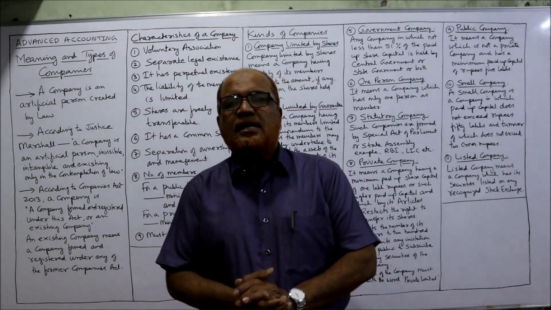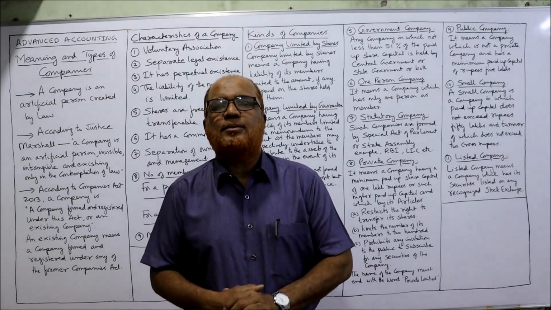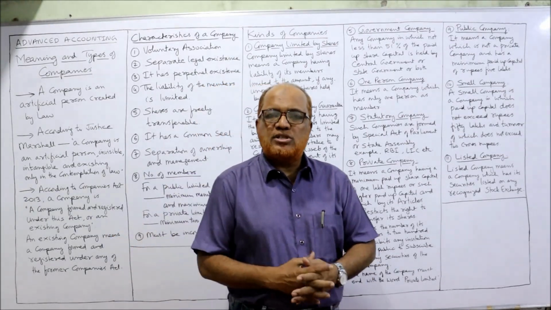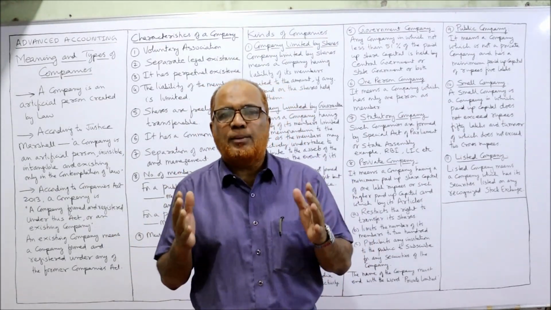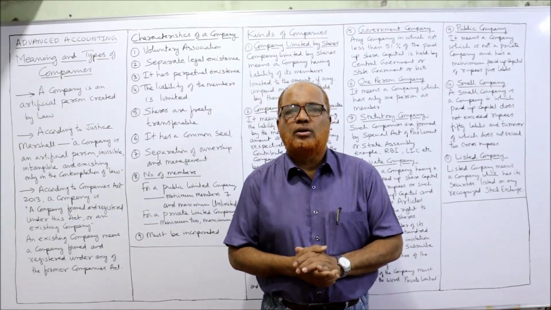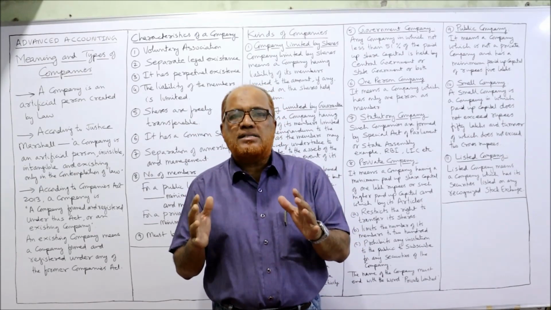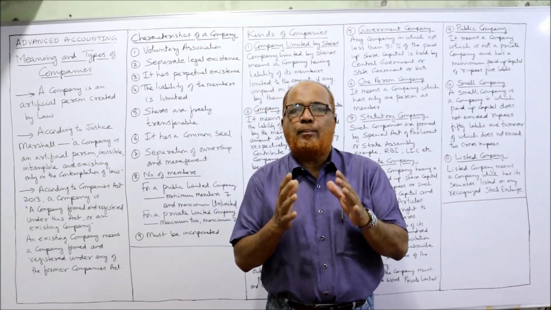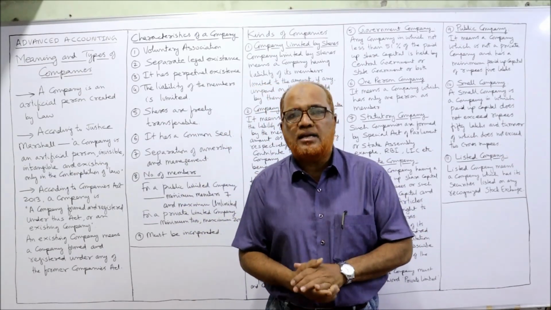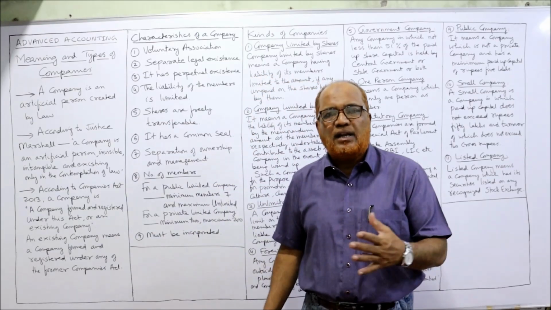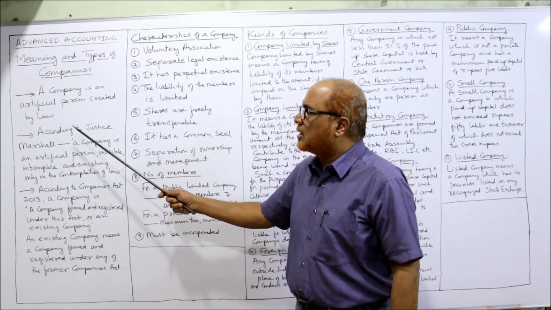Now, a company is an artificial person created by law. There are different types of business organization called sole trading concern, partnership, company, etc. So what is a company? A company is an artificial person which is created by law. It is a business organization. There are different definitions given to the term company.